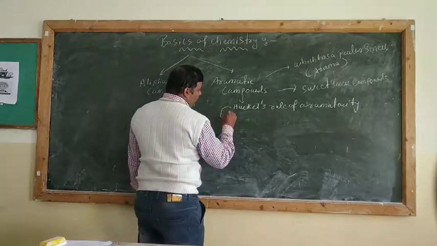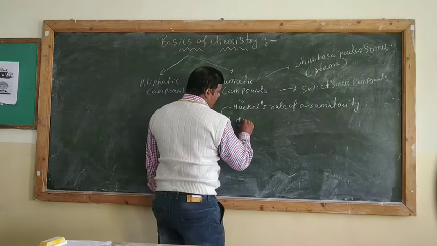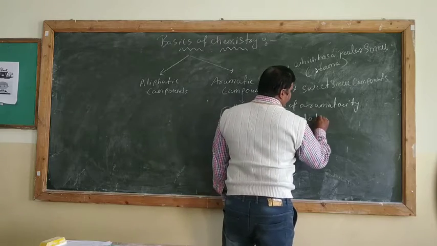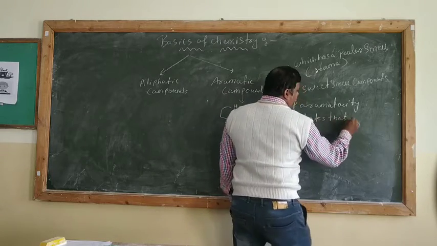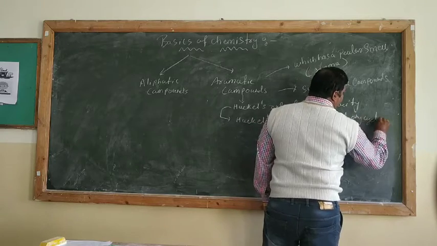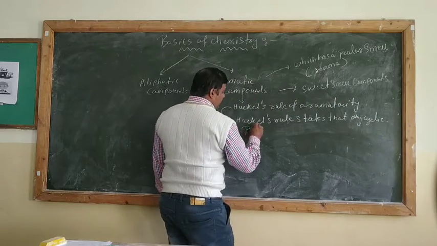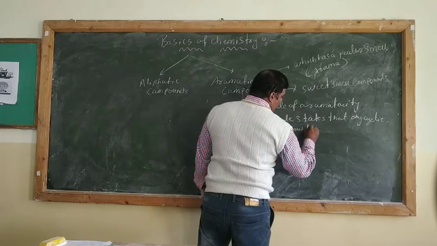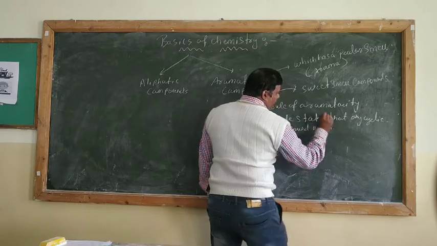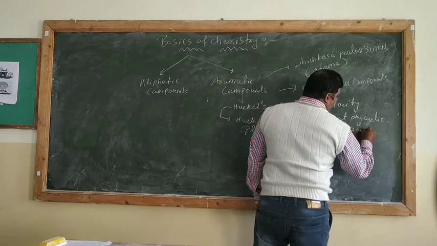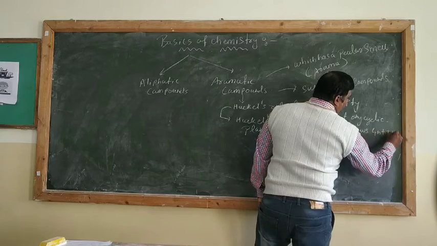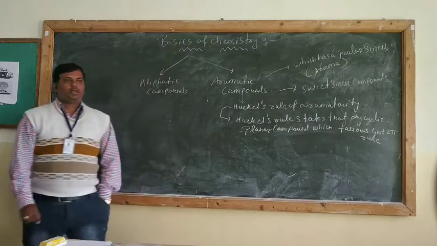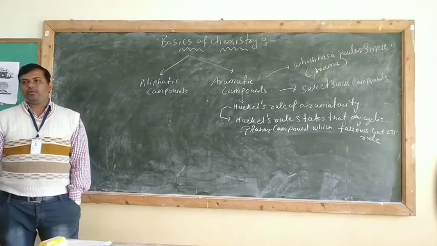What is Huckel's rule? Huckel's rule states that any cyclic planar compound which follows the 4n plus 2 pi electron rule is called an aromatic compound. Right? Is called an aromatic compound.